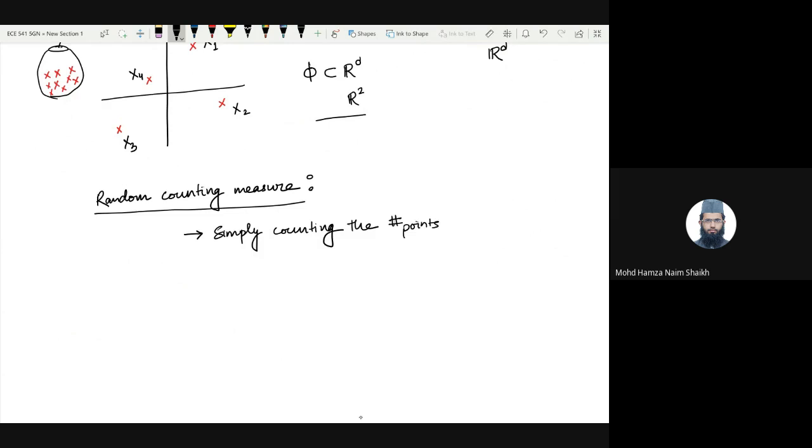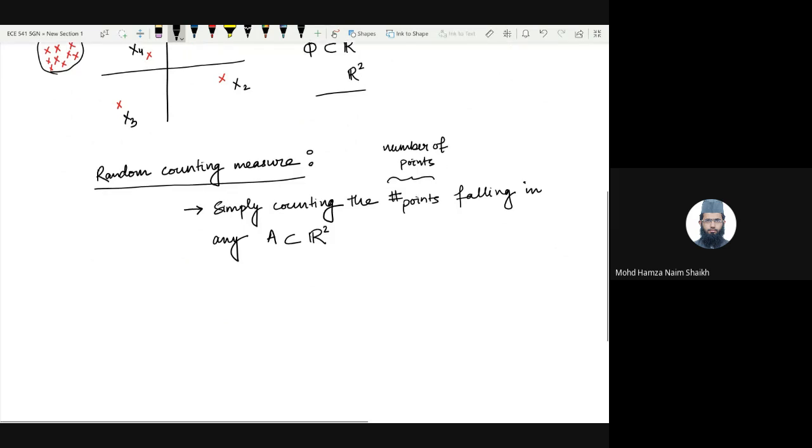I will be using this notation again and again. So this represents the number of points falling in any set A, which is a subset of Rd. So let's try to be a bit consistent and let's only focus on the Cartesian plane.